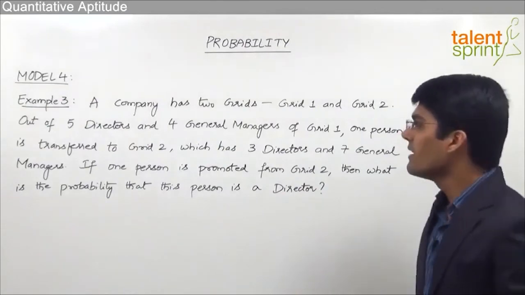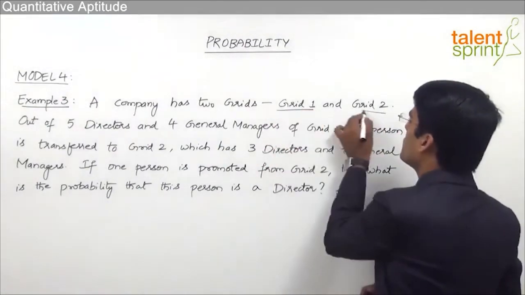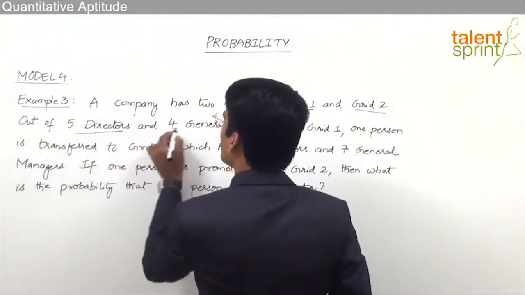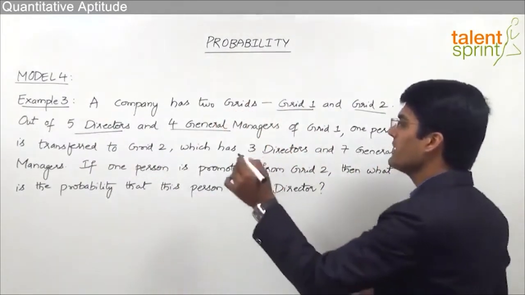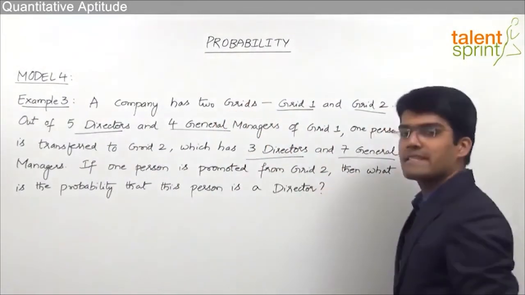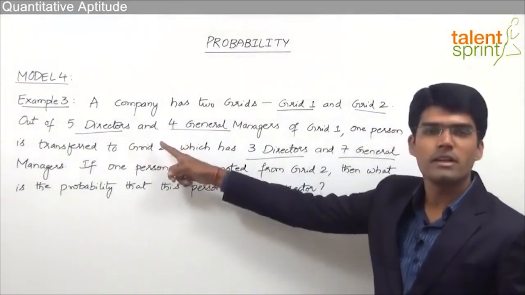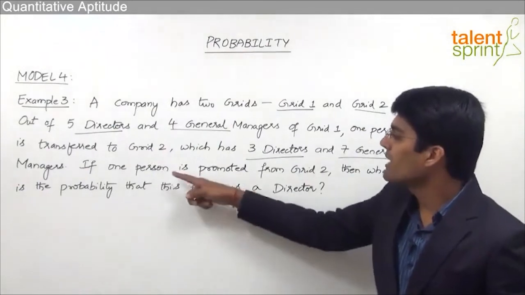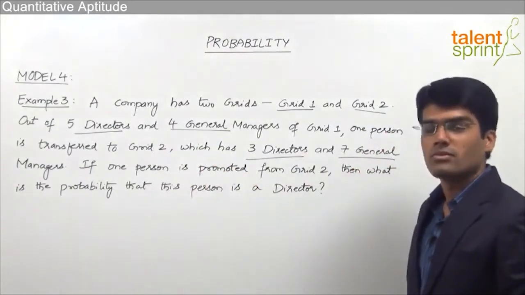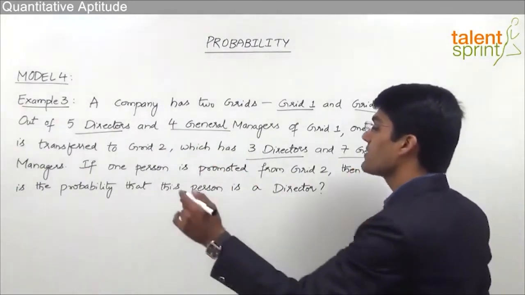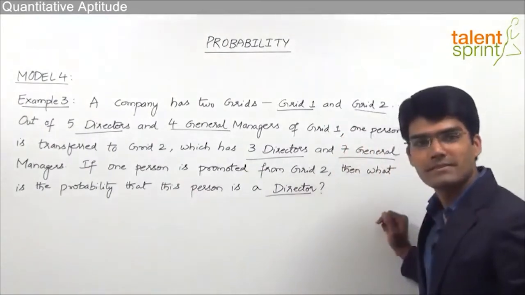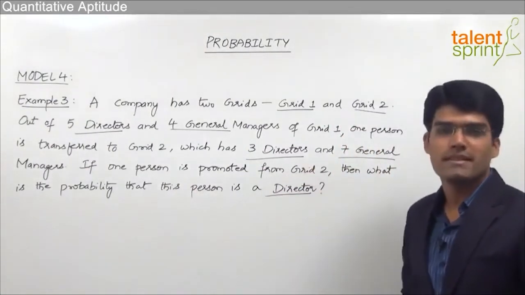So as you can see here, we have two grids, grid 1 and grid 2. In grid 1, there are 5 directors and 4 general managers. Whereas in grid 2, we have 3 directors and 7 general managers. Now one person is transferred from grid 1 to grid 2, and then one person is promoted from grid 2. So what is the probability that the person who got promoted is a director? So let's see how to solve this interesting question.